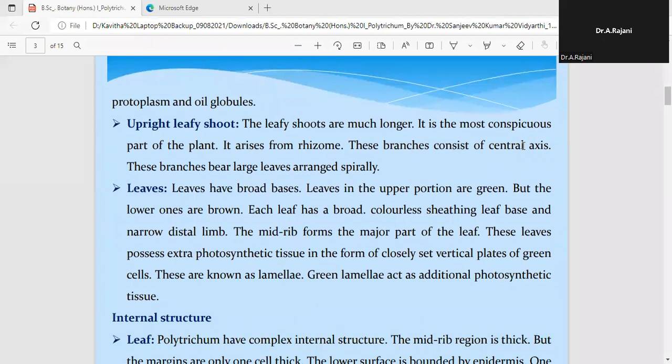The upright leafy shoot consists of a central axis, just like the stem of higher plants, and on the central axis we can see large leaves which are arranged spirally.